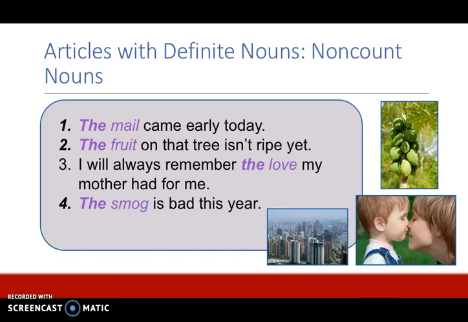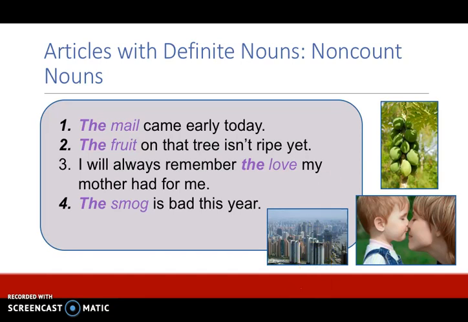So love is a non-count noun. And when I say the love my mother had for me, now I am making it specific which love I'm talking about. I'm not talking about the love my father had or anyone else. This is specific. So now the listener and speaker both know which love we're talking about.